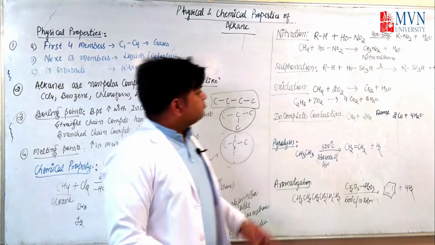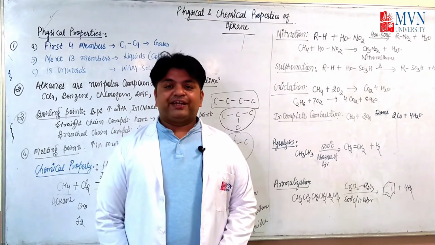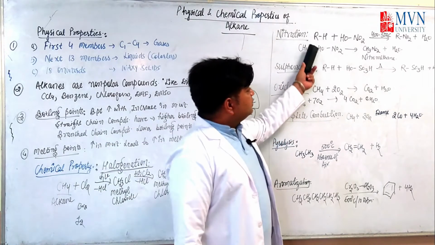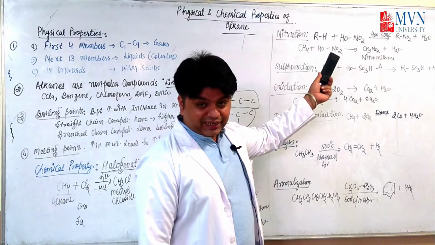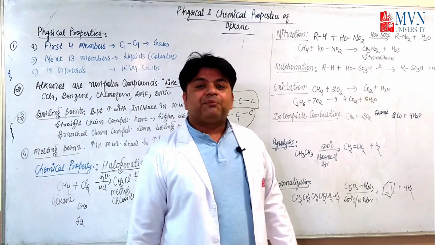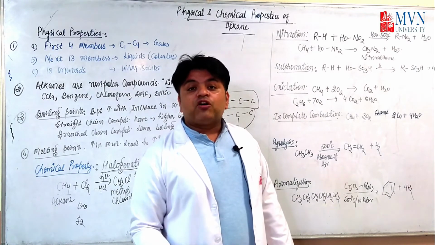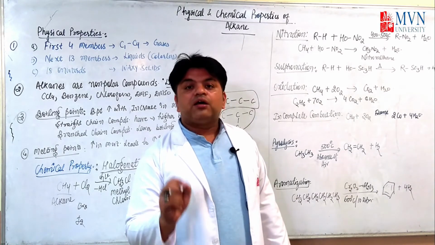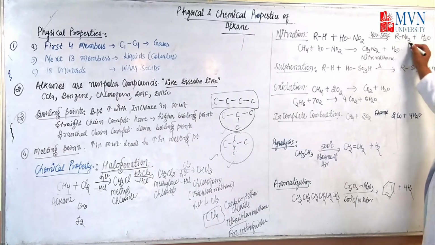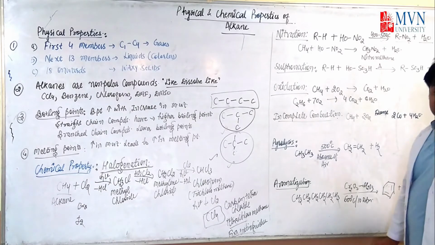Okay. Now it's the turn for nitration. As the name indicates, nitration is carried out in the presence of nitric acid. So here you see, this is an example of an alkane, RH. When treated with nitric acid at high temperature, around 400 degrees Celsius to 500 degrees Celsius, it will form nitroalkane, RNO2, and the water will be evaporated from this reaction because there is a lot of heat, high temperature.